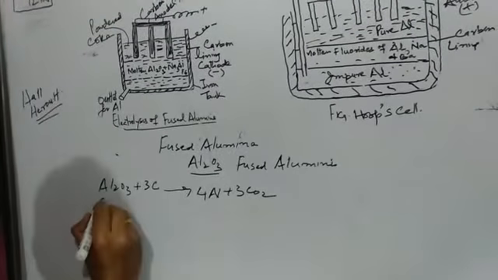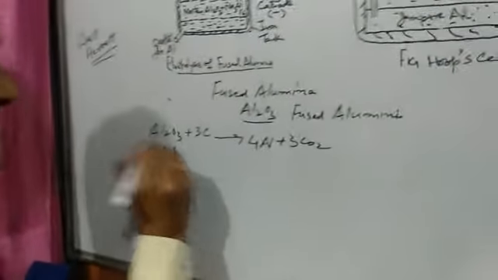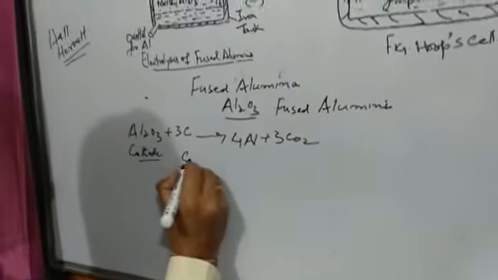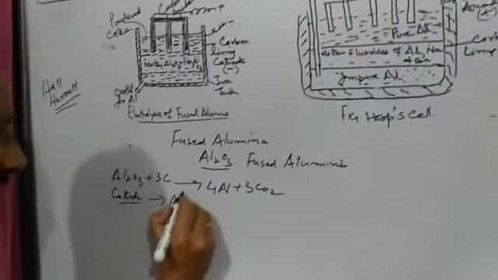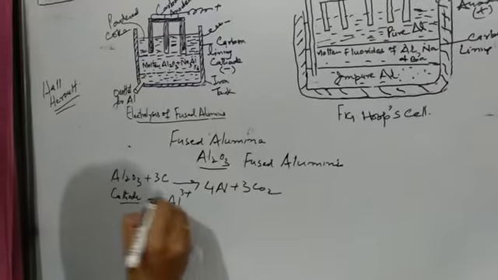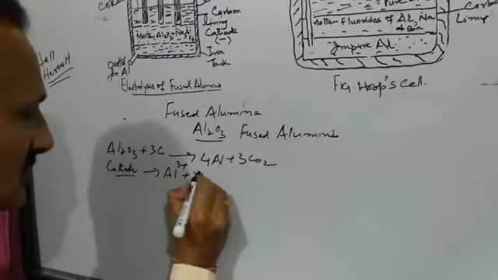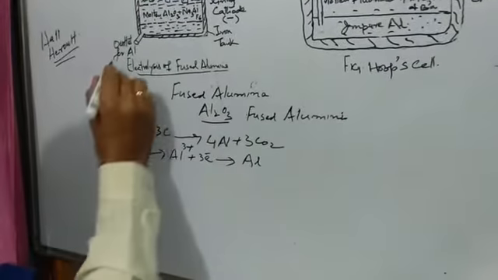Now let us see what reactions take place at cathode and anode. At cathode, our aluminium, which is in ionic form, that is Al3+, gains 3 electrons to become neutral and form aluminium. This aluminium comes out of this outlet.